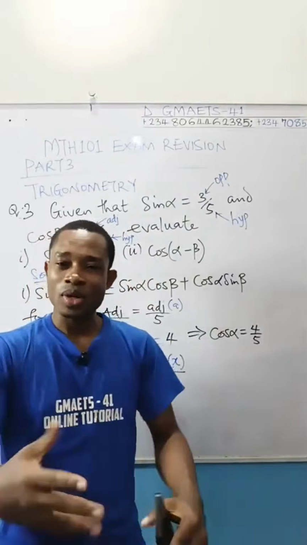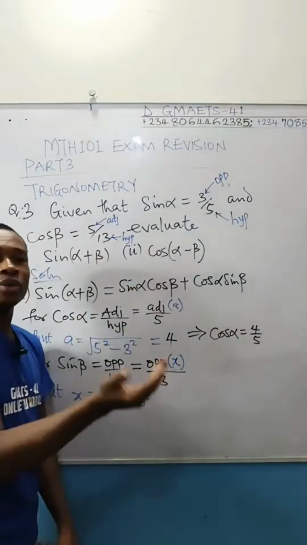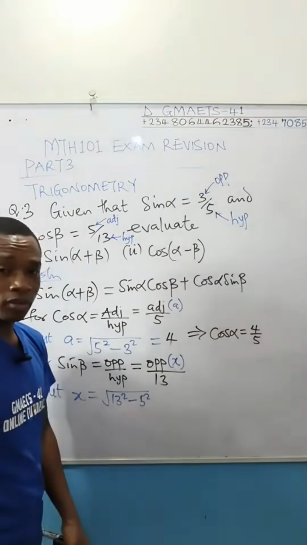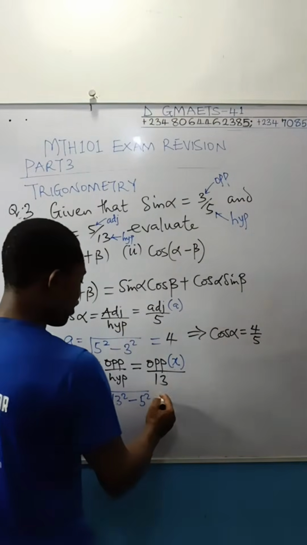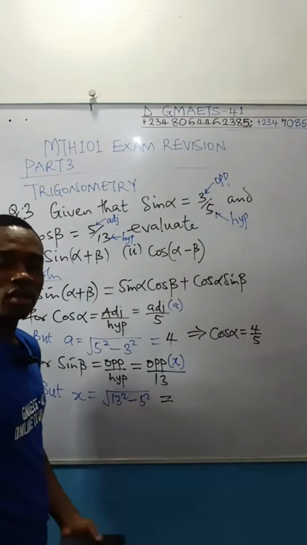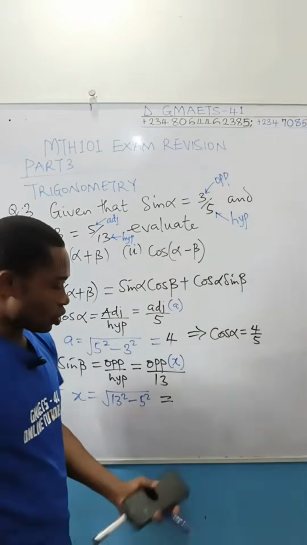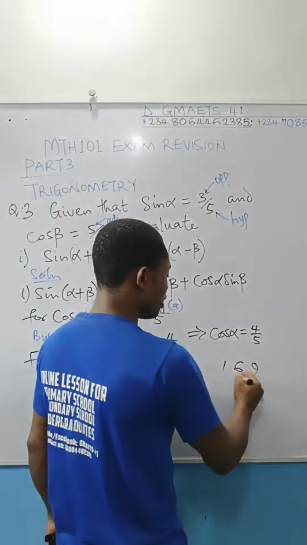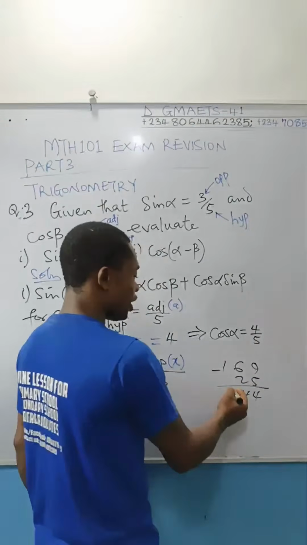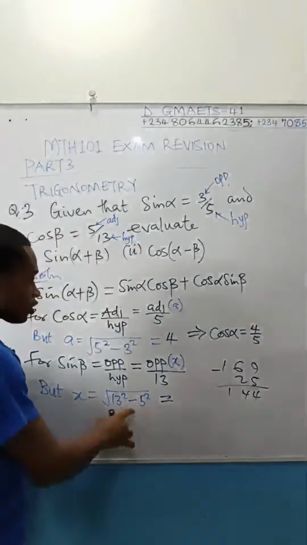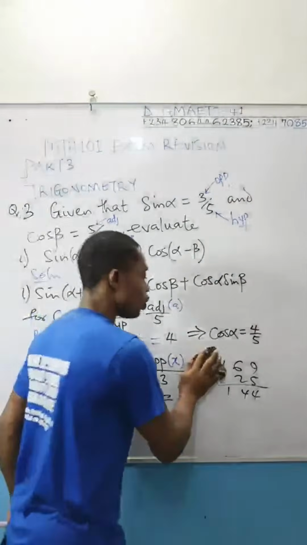This is just 1 plus 1 math, you know. Your brain can process it just like I am working on it without showing the full Pythagoras formula for you. Look at it. If you simplify this, what will you get? 13 square is 169, right? 169 minus 5 square, which is 25. If I work on 169 minus 25, this is going to give me 144. Square root of 144 will give you 12.